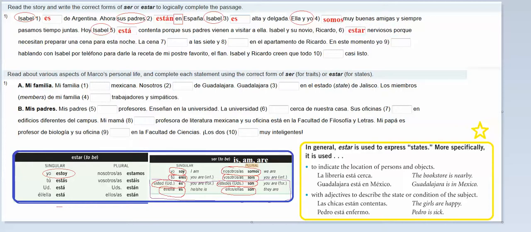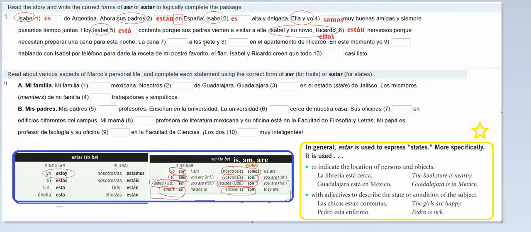Okay. And so who's nervous? Isabel and Ricardo. So they. So Isabel and her novio Ricardo, which is the same thing as ellos. So if I go down here and I'm at estar and I find ellos, it should be están. So I'm going to erase this and make it spelled correctly. Están. Están nerviosos porque necesitan preparar una cena para esta noche.